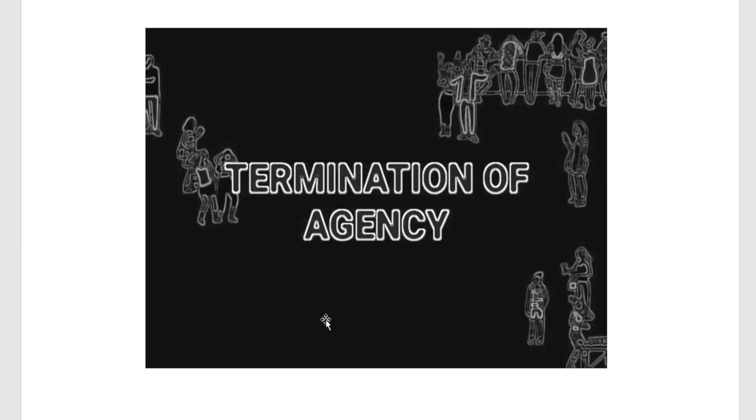So under termination, who can terminate the agency is also very much relevant. As you know, in the contract of agency there will be the principal, the agent and the third party. The main contract will be between the principal and the third party, which has been created by the agent. So who has to terminate the agency? This aspect we also have to see, that is, who can take the lead with regard to the termination of agency.